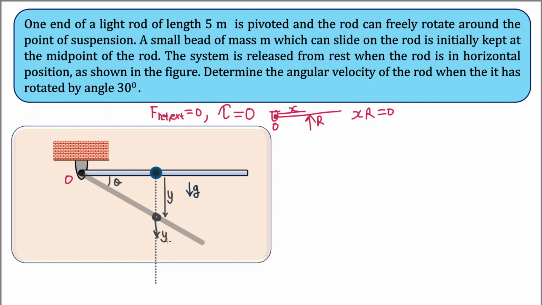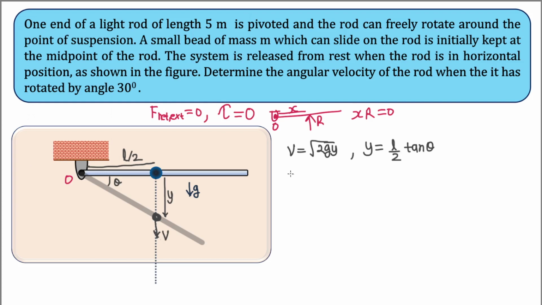I meant to write velocity v here. So the velocity v of this bead at this moment is going to be equal to root 2gy. And in this right angle triangle, we can write the value of y, as this distance is already given as L by 2, if the length of the rod is L. So this is going to be L by 2 tan theta.